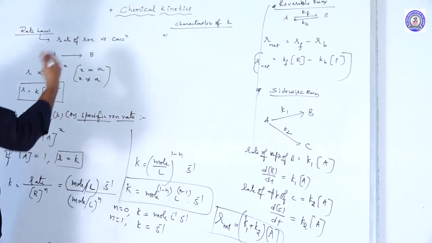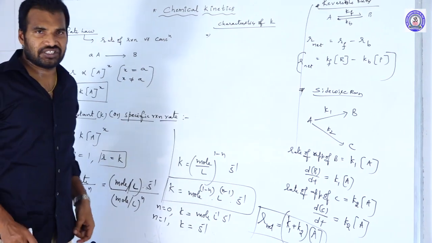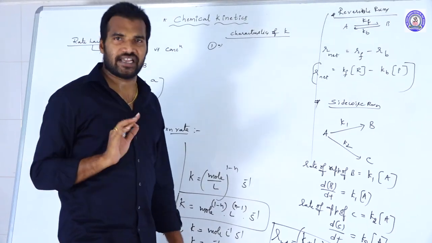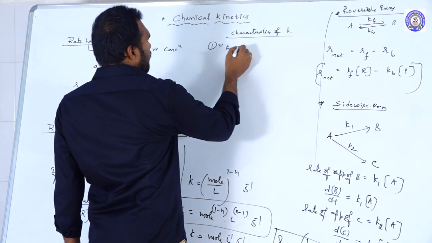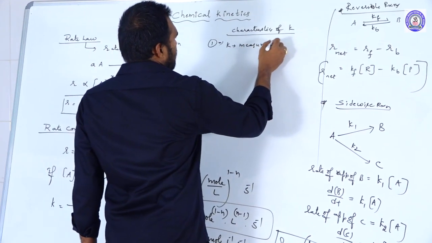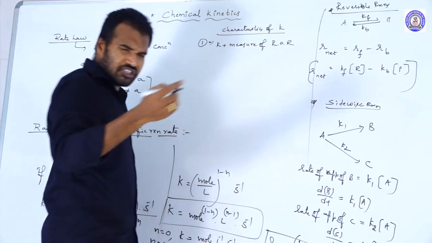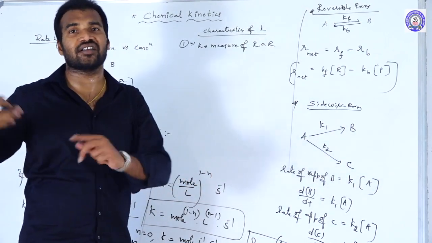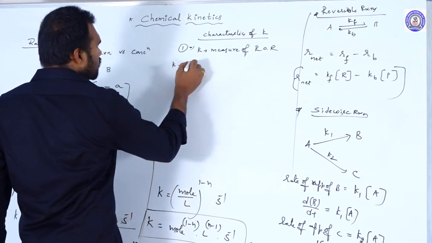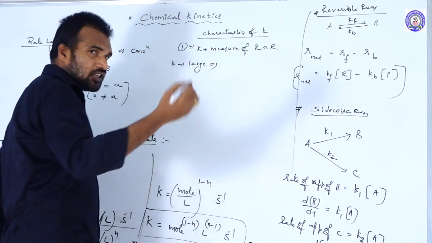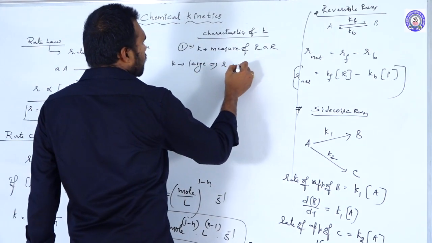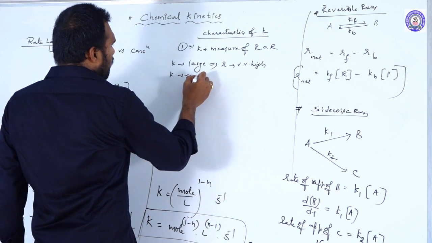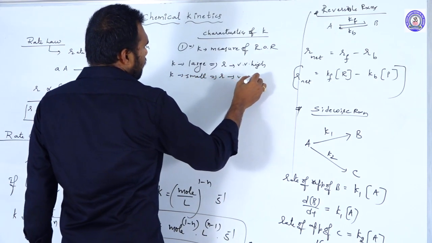Next, what are the characteristics of the rate constant? The first characteristic is it measures the rate of the reaction. Simply by looking into the K value, we can decide whether the reaction is faster or slow. How? If the K value is a larger value, that means rate is very, very high. If the K value is smaller, then rate is very, very small.